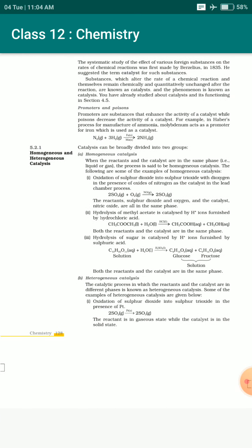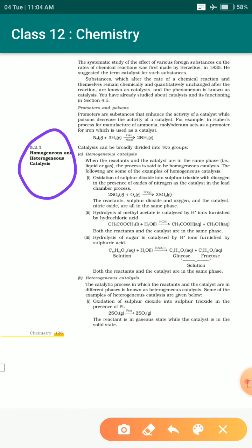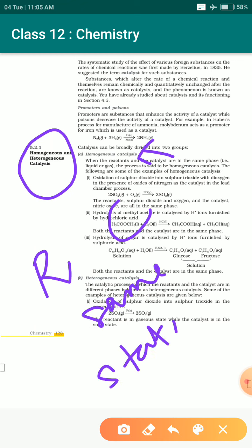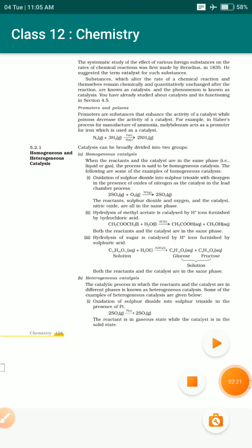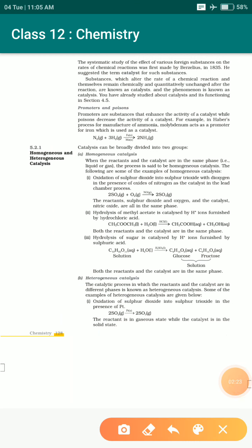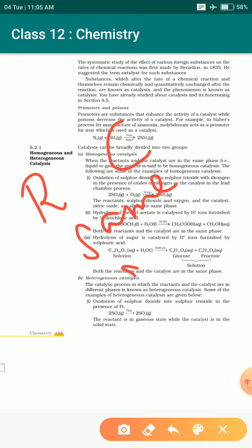Okay. Homogeneous catalysis and heterogeneous catalysis. Homogeneous catalysis means reactant and catalyst are in the same state of matter.